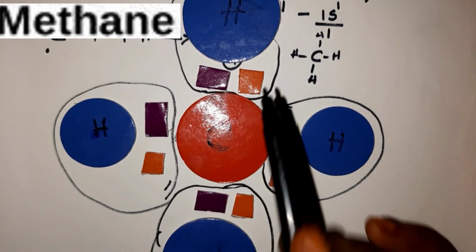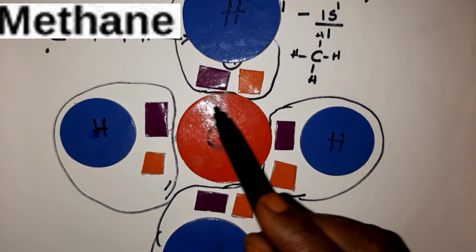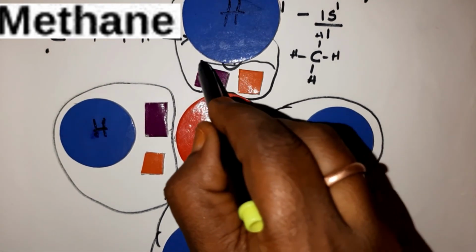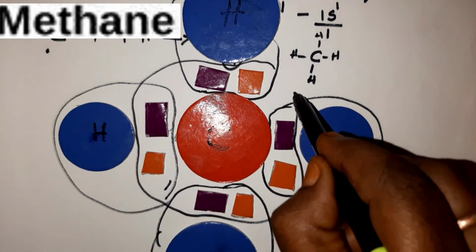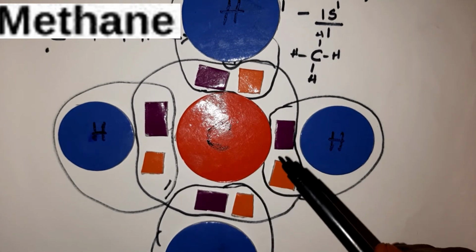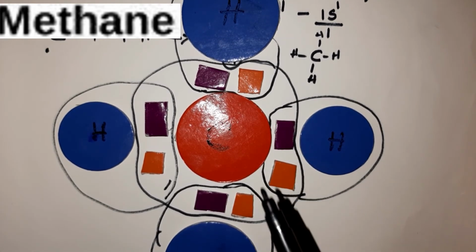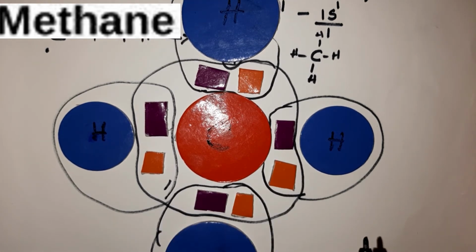Carbon is in need of 4 electrons. So carbon takes 1 electron from each hydrogen and attains the octet electron configuration with 8 electrons. So you understood, children? This is how a covalent bond is formed. A covalent bond is formed by sharing of electrons.